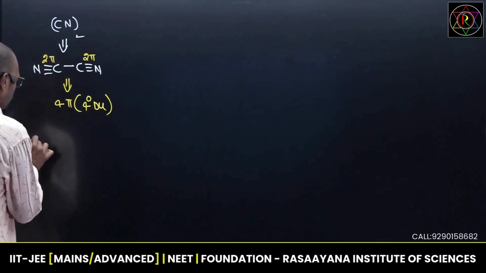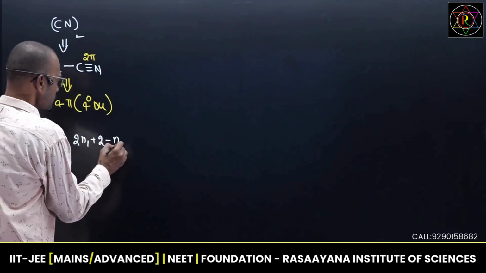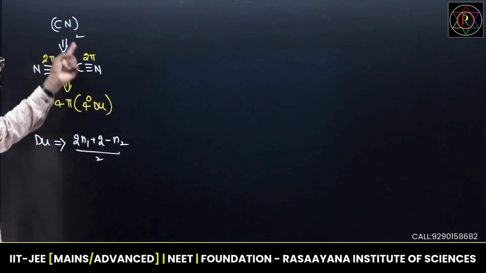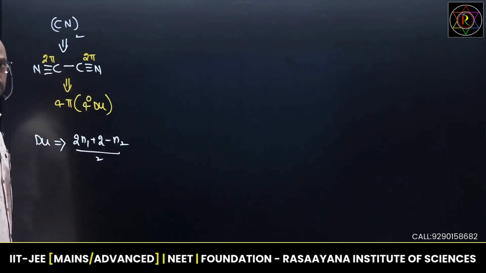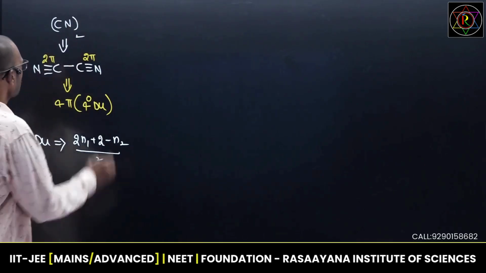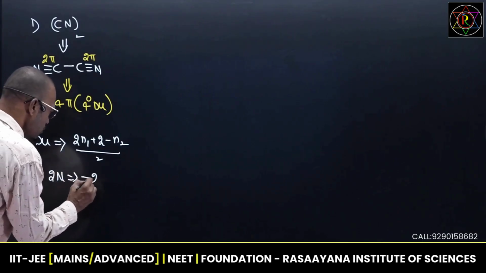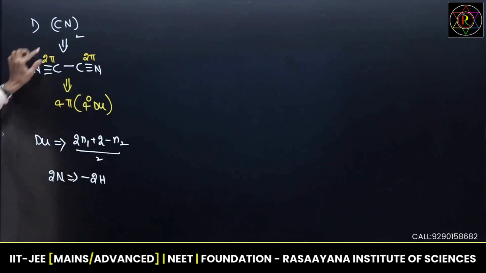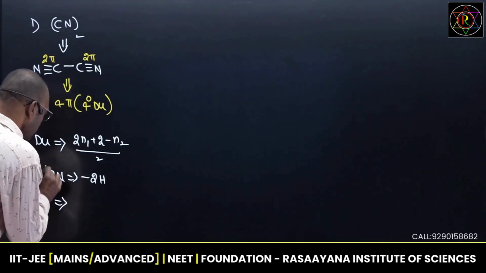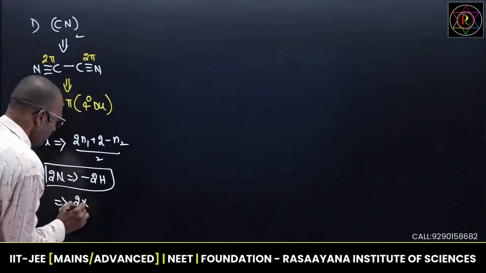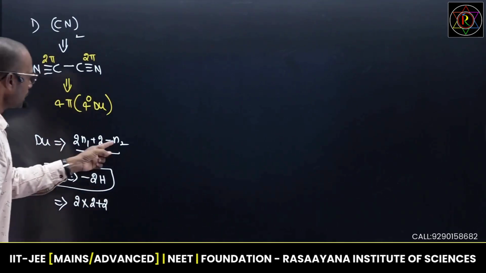What is that formula? We know the degree of unsaturation is equal to 2N1 plus 2 minus N2 by 2. See here, nitrogens are present. We know that every nitrogen means minus 2 hydrogens. So in this, how many nitrogens are present? 2 nitrogens are present. 2 nitrogens means minus 2 hydrogens. But in this molecule there is no hydrogen. But if you apply this formula, see in this case, 2 into, how many carbons are present? 2 carbons. 2 into 2 plus 2.